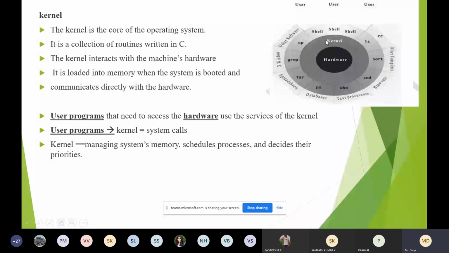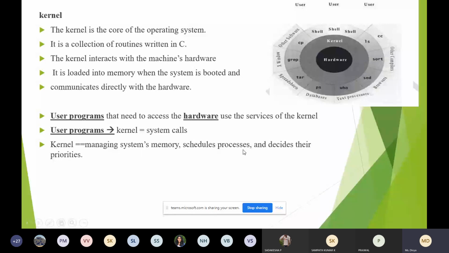System calls are nothing but a set of functions. So the user program, to interact with the kernel, will make use of system calls. These are the words you have to remember. So what is the job of a kernel? What will it do? It will manage the system's memory. It will schedule the processes.